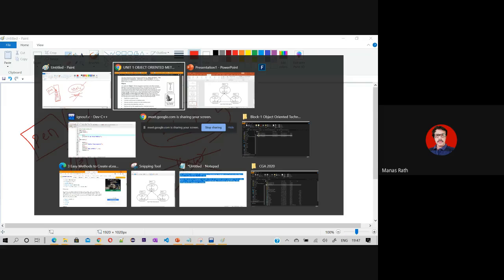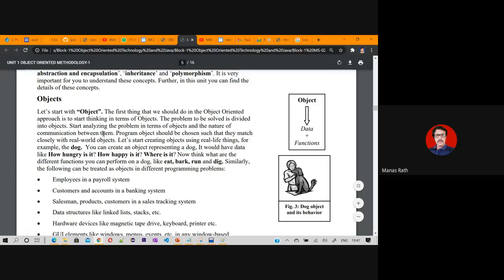Now let us go back to what it says. Let us start with an object. The first thing that we should do in the object-oriented approach is to start thinking in terms of objects. If you talk about a dog, then you can create an object representing a dog.